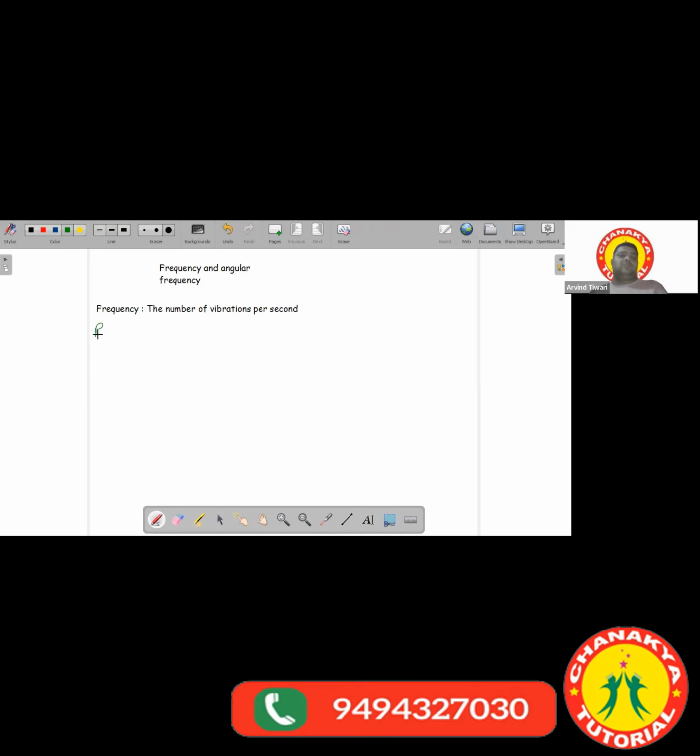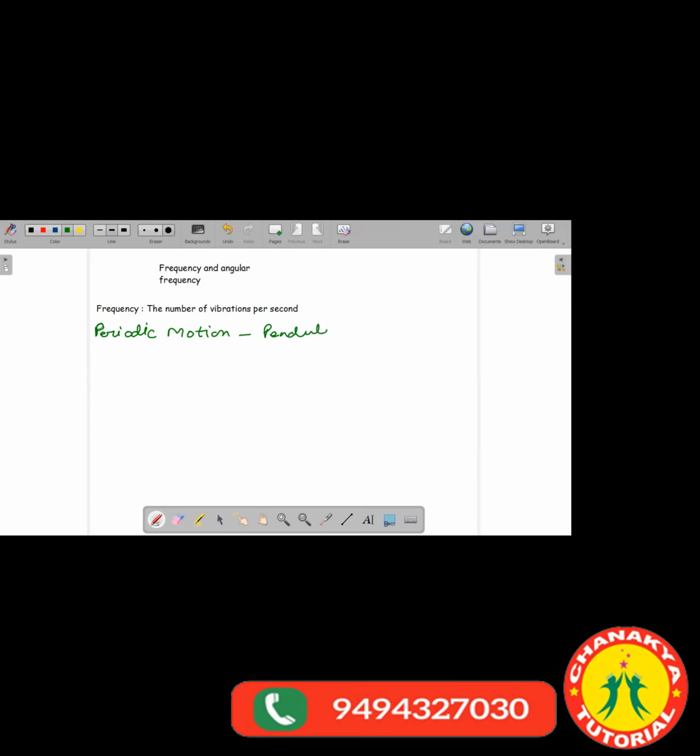So what are periodic motions? Like the movement of a pendulum. A pendulum shows a periodic motion. The motion of Earth is also periodic.